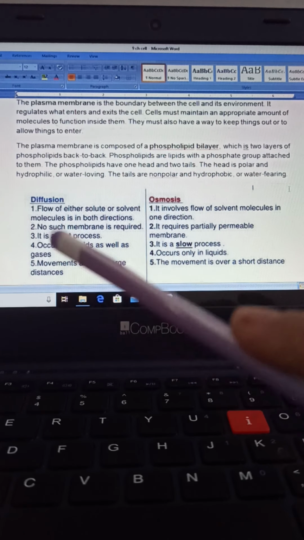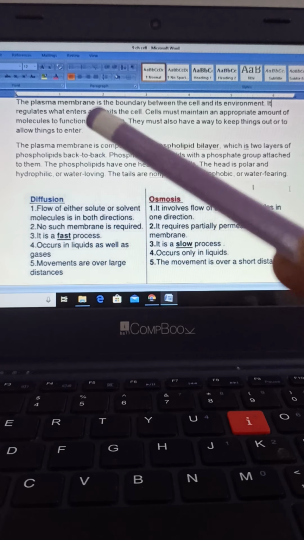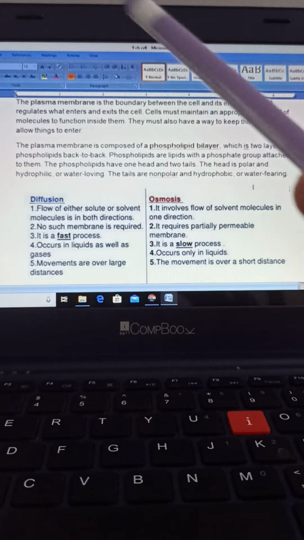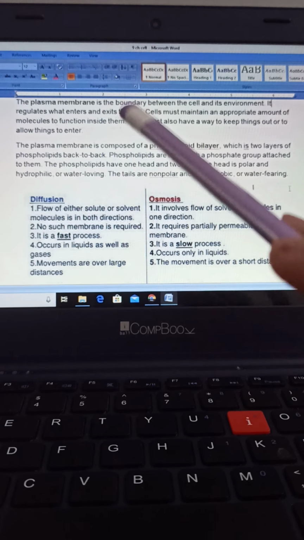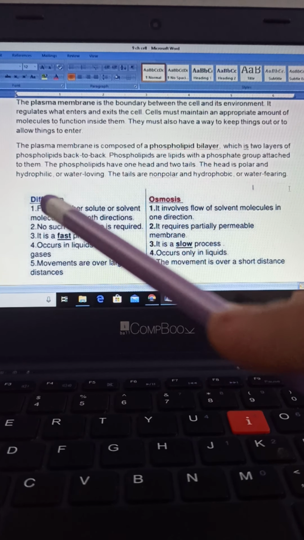So in animal cells, the outermost layer is known as the plasma membrane or cell membrane. Hence here we are going to start with the plasma membrane.